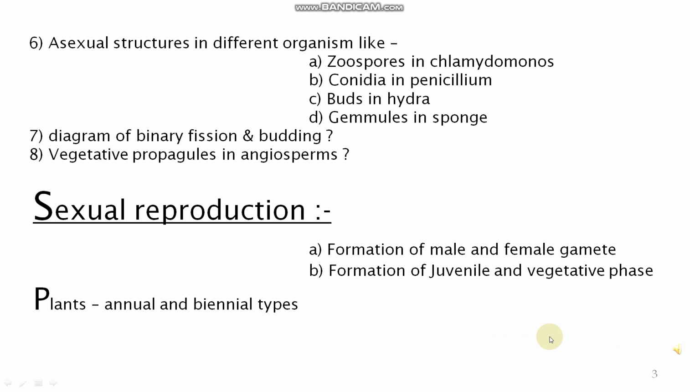rhizome formation, etc. In sexual reproduction, there is formation of male and female gametes, and formation of juvenile and vegetative phase. Juvenile phase is the stage of growth and maturity, and vegetative phase is here. There are two types of plants present on the earth, annual plants and biennial plants. Annual plants reproduce once in a year, biennial plants reproduce twice in a year.